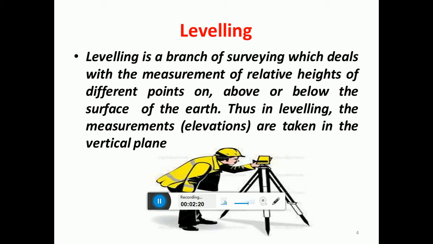Whenever we visit any place, the elevations are mentioned. One of the best examples is at a railway station: below the name of the station, the elevation is mentioned as some figure followed by MSL, mean sea level. To find this mean sea level or the reduced levels, leveling operations are carried out, taking measurements in the vertical plane.